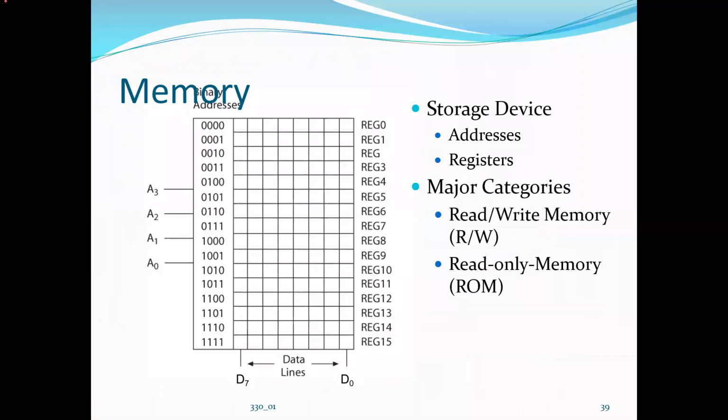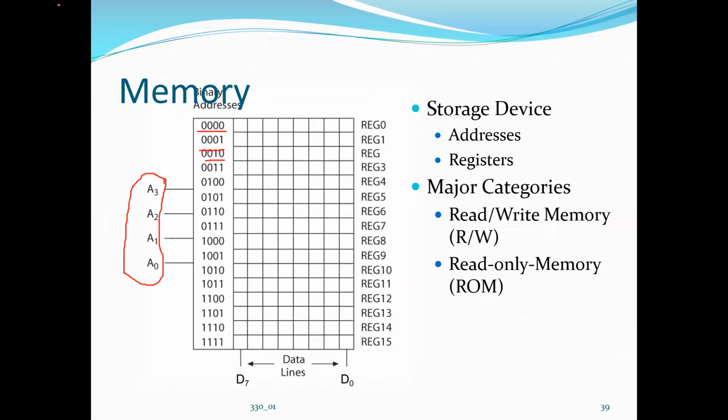So in the last class, I told you about the memory device, right? So this is how the memory will look. See here, the addresses are there. Here, an example of a 4-bit address is given. So for a 4-bit address, there are 4 address lines present.